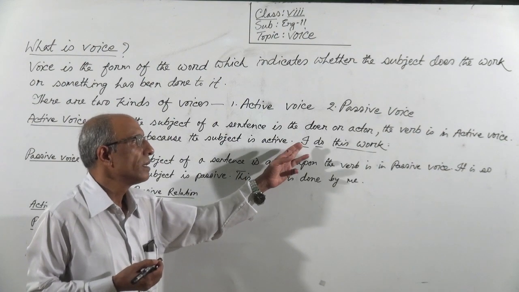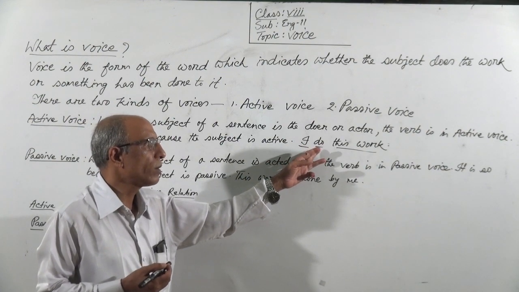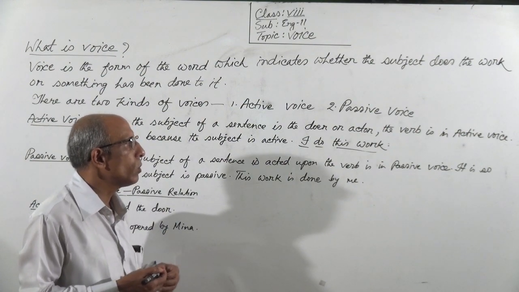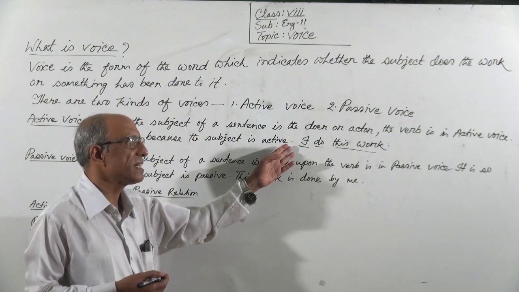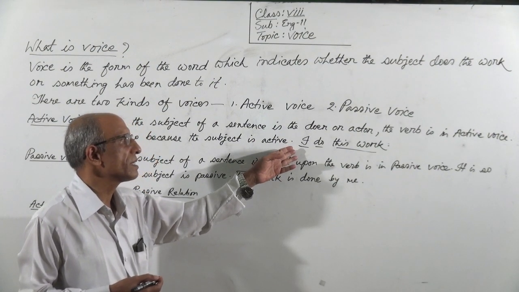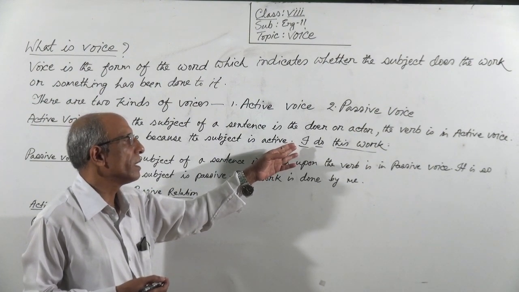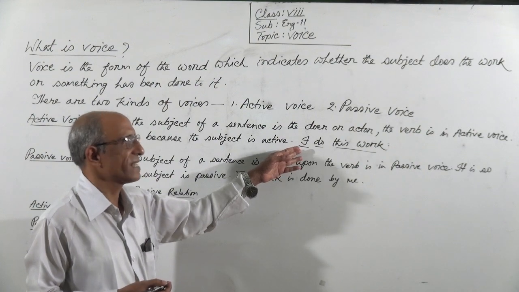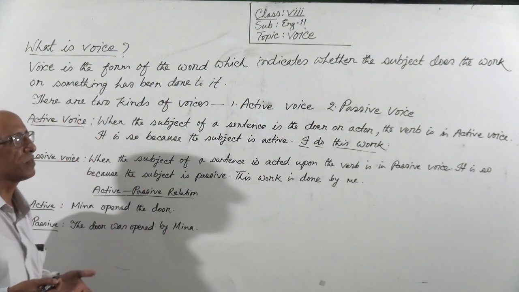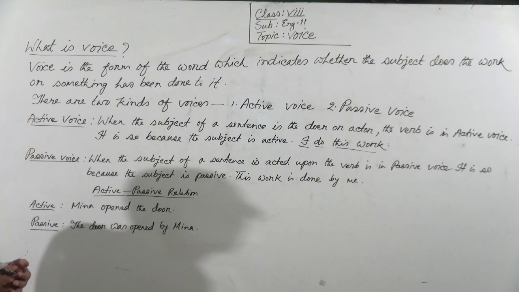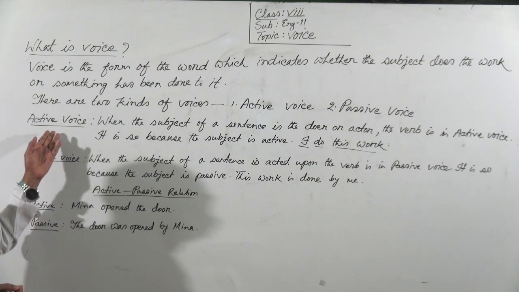I. So here we see the subject is active, and it has been used at the very beginning of the sentence. So if we see the subject is active, then we can call it active voice.